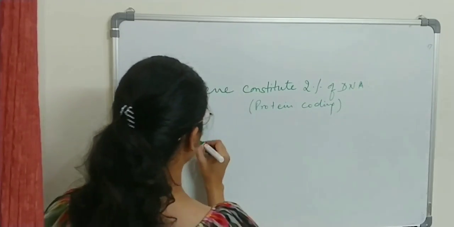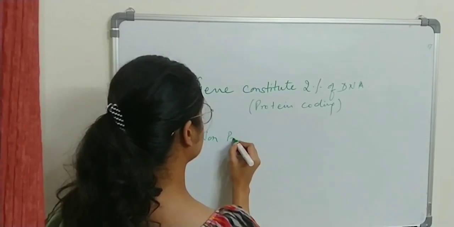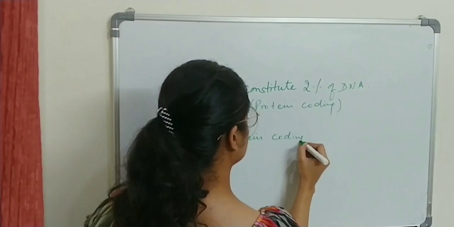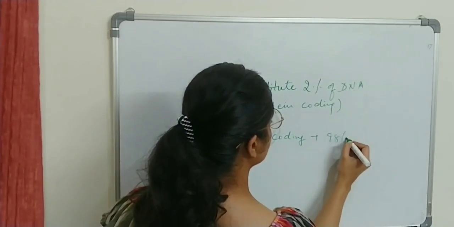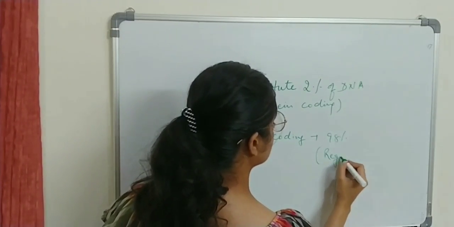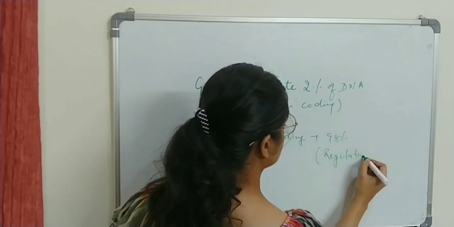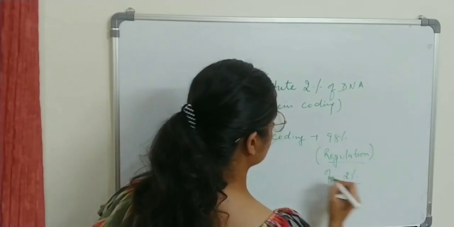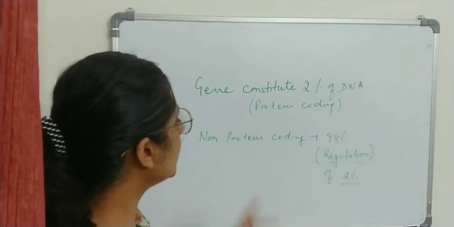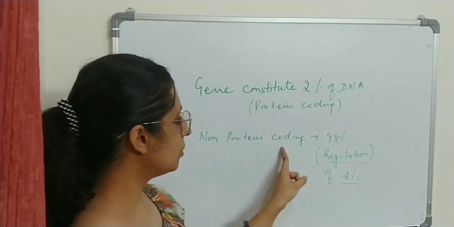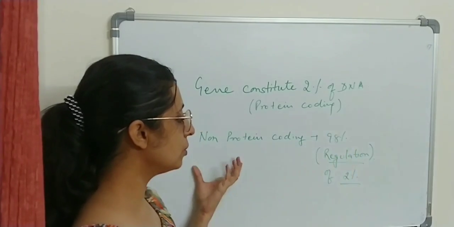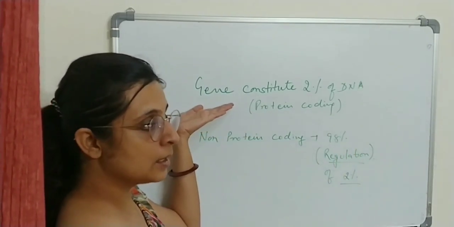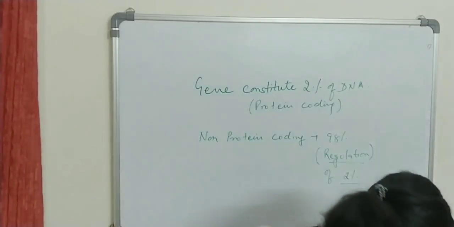And what is non-protein coding? 98%, which helps in regulation of this 2%. Alright, so what is protein coding? 2%. What is non-protein coding? 98% is constituted by non-protein coding, which helps in the regulation of the coding part of DNA.